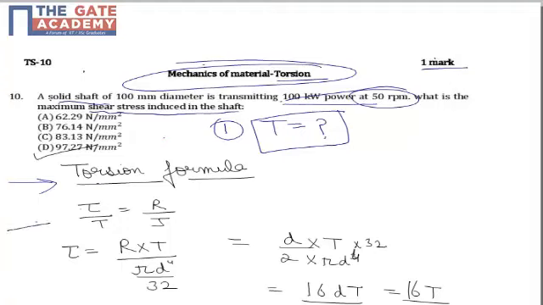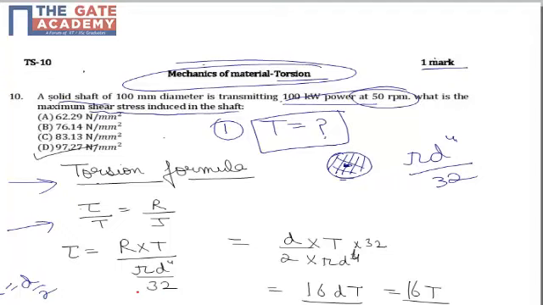Now from the torsion formula we know that tau upon r is equal to T upon J, where J is the polar moment of inertia, that is the moment of inertia about the axis perpendicular to the cross-section of the shaft, which is given by pi d to the power 4 by 32. So tau can be written as R into T upon pi d to the power 4 by 32, and R is definitely d by 2.